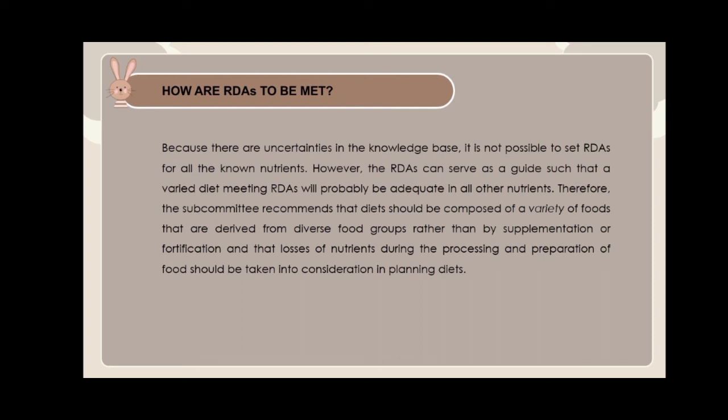However, the RDAs can serve as a guide such that a varied diet meeting RDAs will probably be adequate in all other nutrients. Therefore, the subcommittee recommends that diets should be composed of a variety of foods derived from diverse food groups rather than by supplementation or fortification, and that losses of nutrients during the processing and preparation of food should be taken into consideration in planning diets.